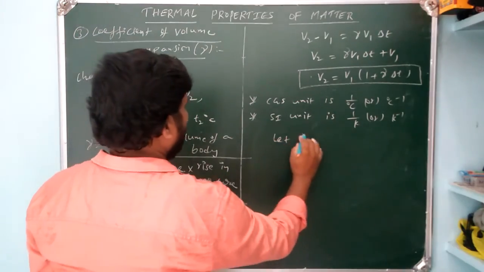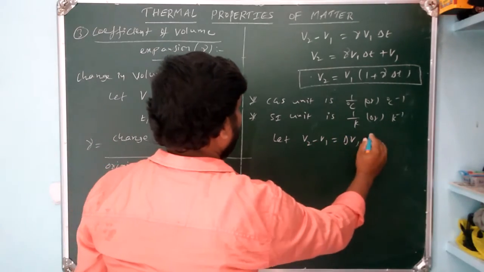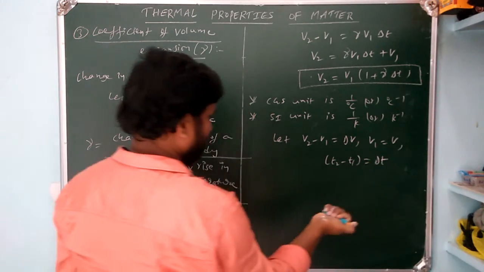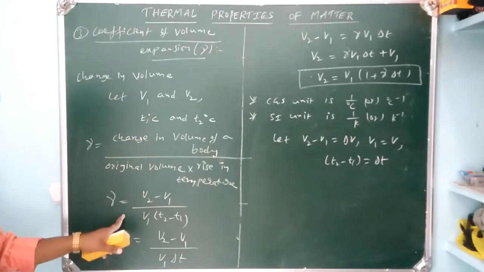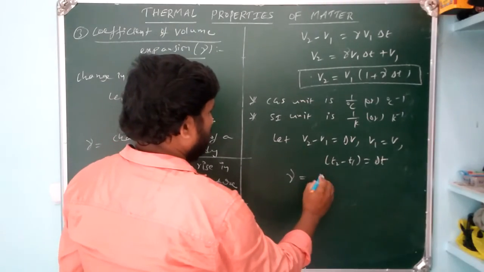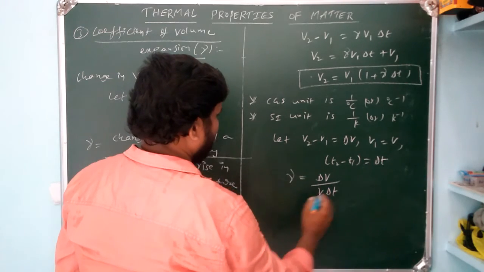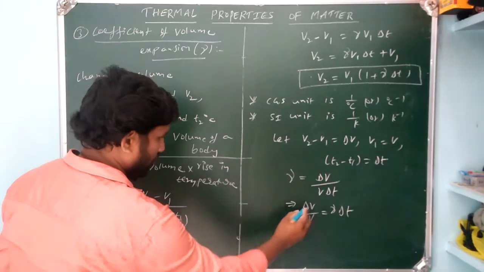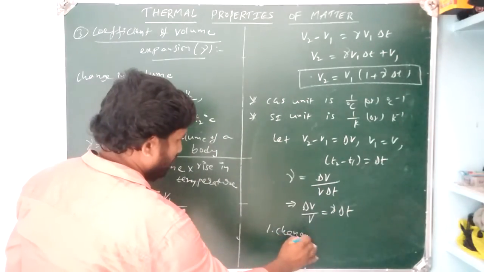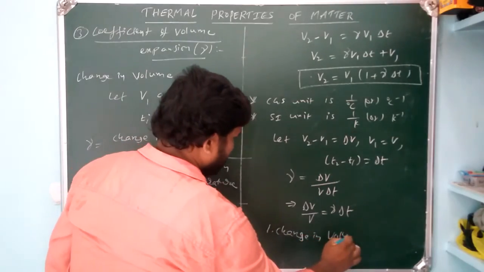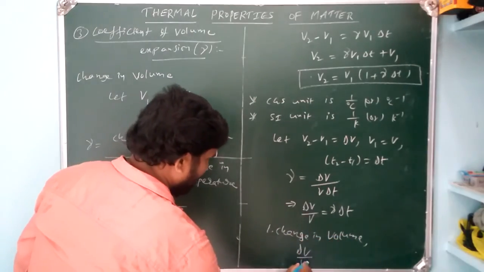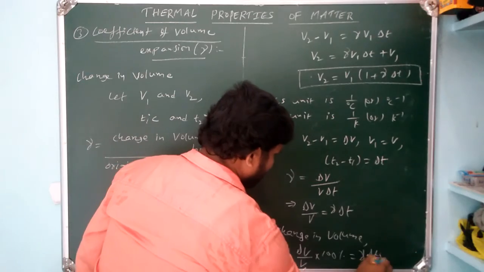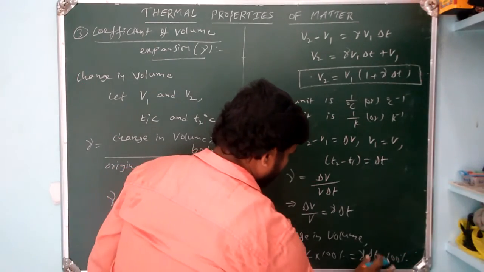Let V2 minus V1 equal delta V, V1 equal V, and T2 minus T1 equal delta T. Substituting, gamma equals delta V by V into delta T. From that, delta V by V equals gamma into delta T. Therefore, percentage change in volume can be written as delta V by V into 100% is equal to gamma into delta T into 100%. Okay.